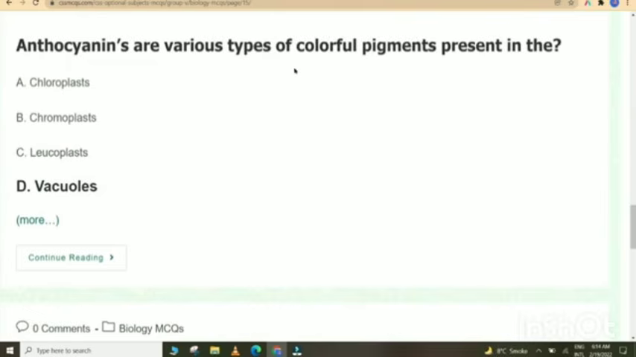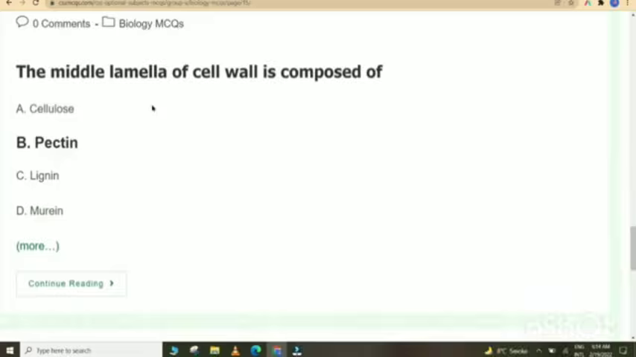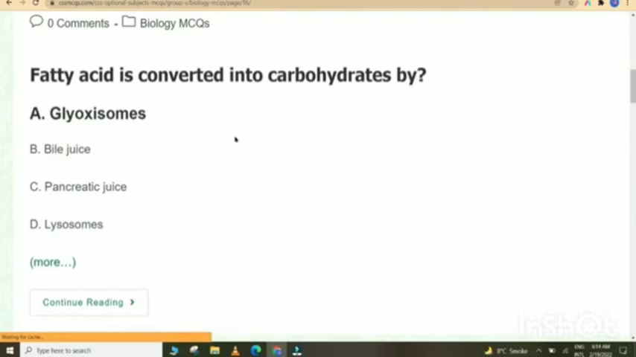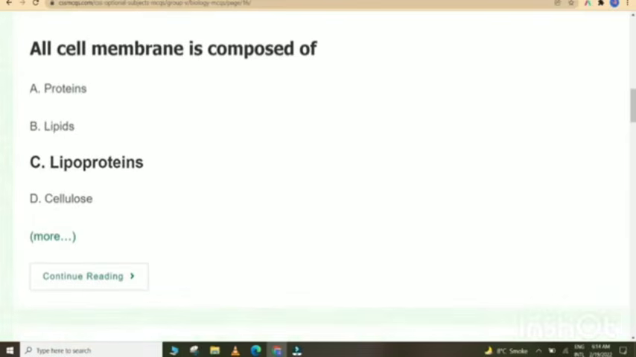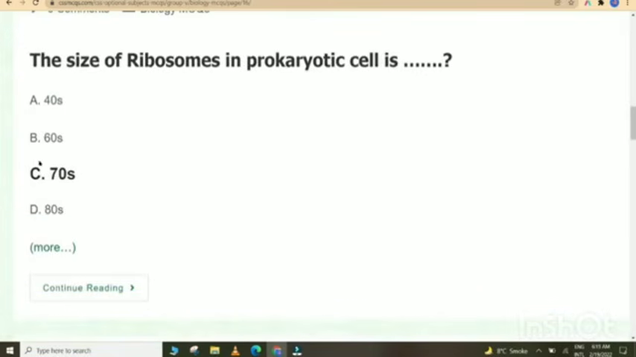Anthocyanins are various types of colorful pigments present in the vacuoles. The middle lamella of cell wall is composed of pectin. Fatty acid is converted into carbohydrates by glyoxysomes. All cell membrane is composed of lipoproteins. The size of ribosomes in prokaryotic cell is 70S.